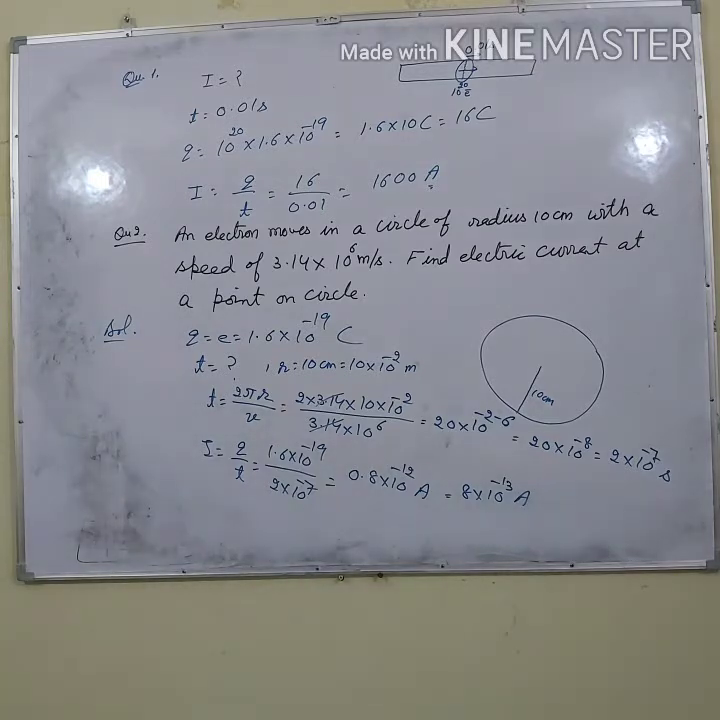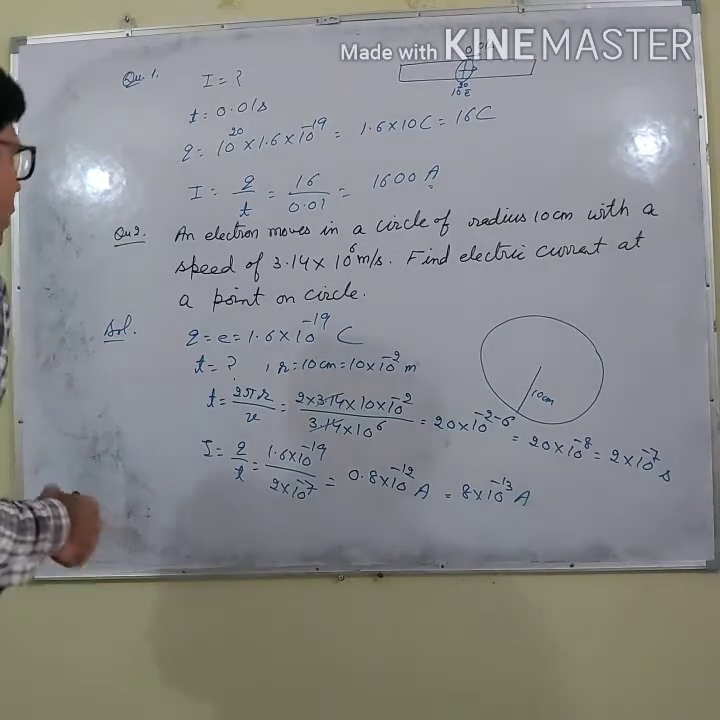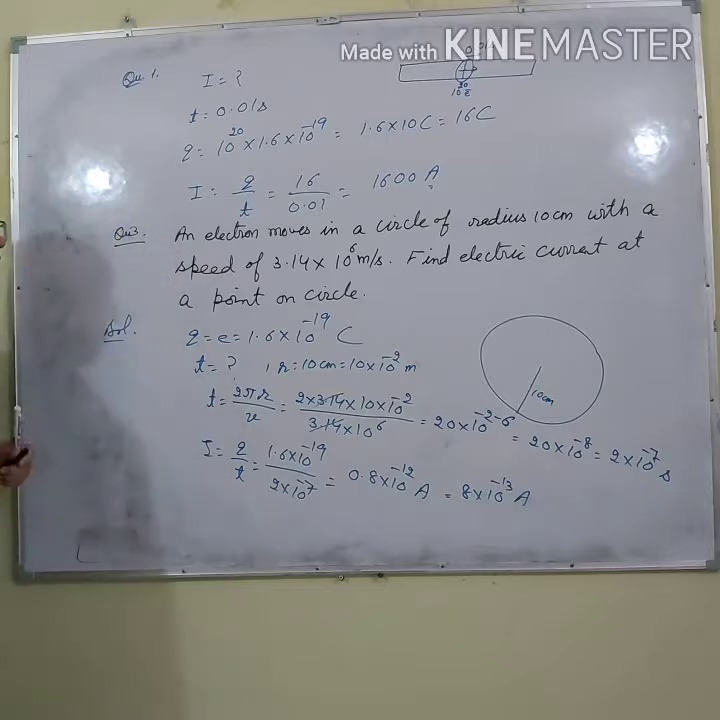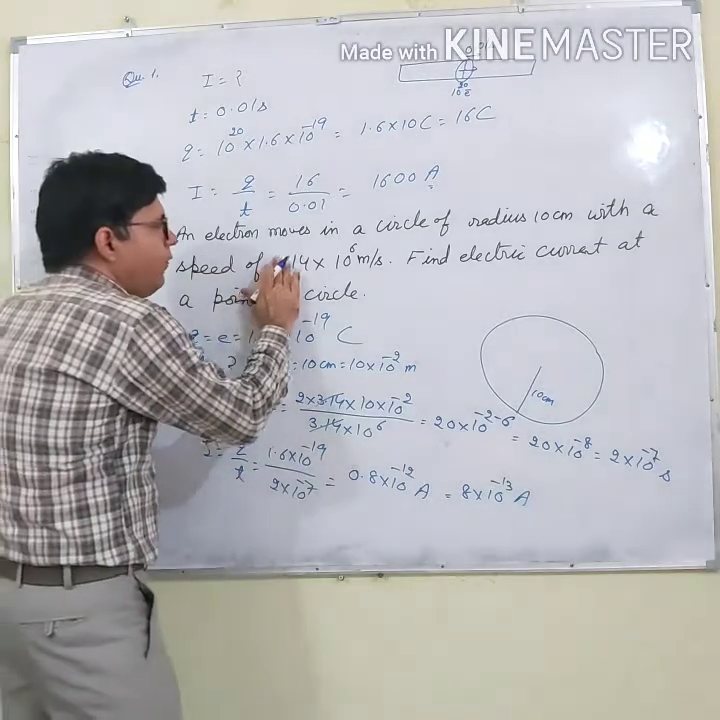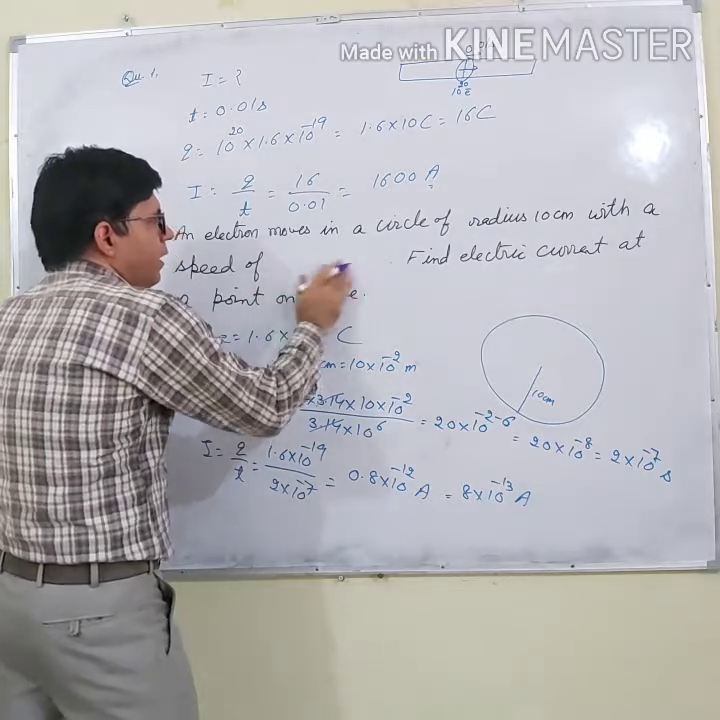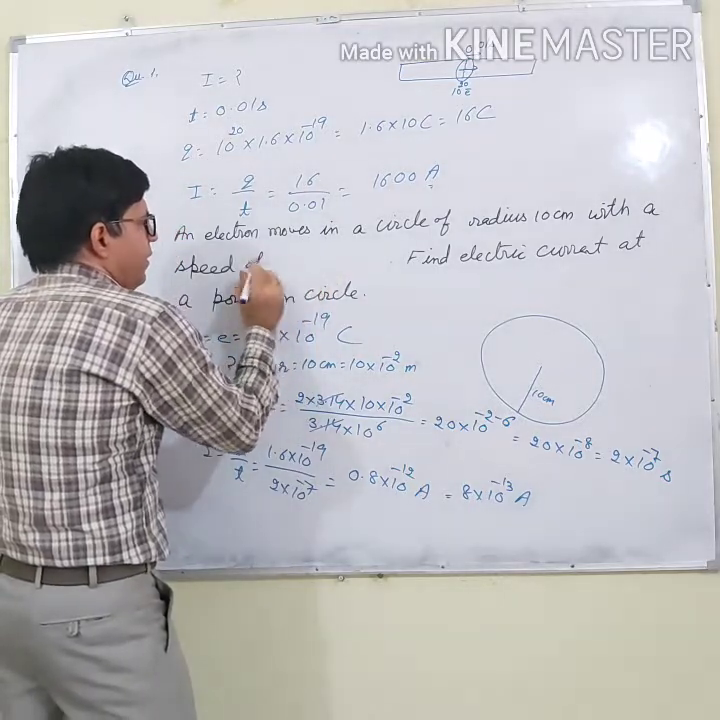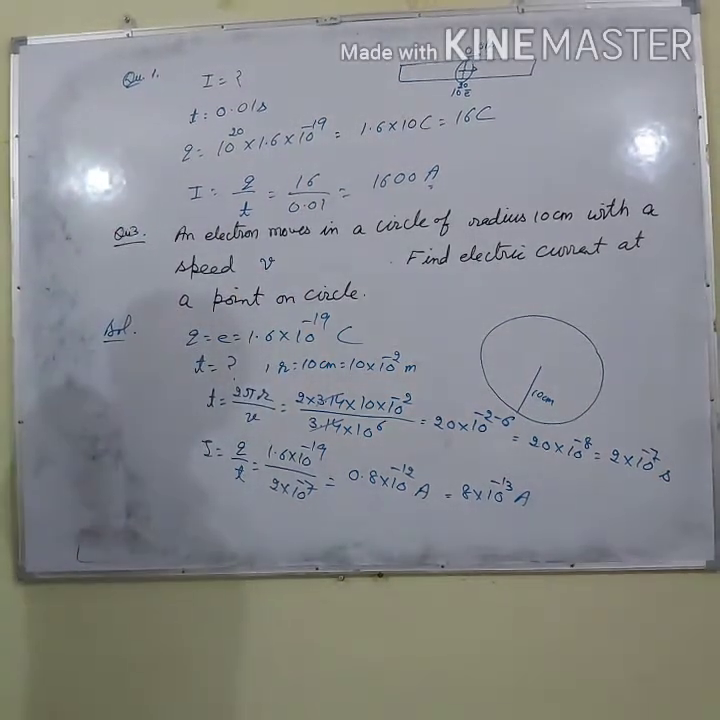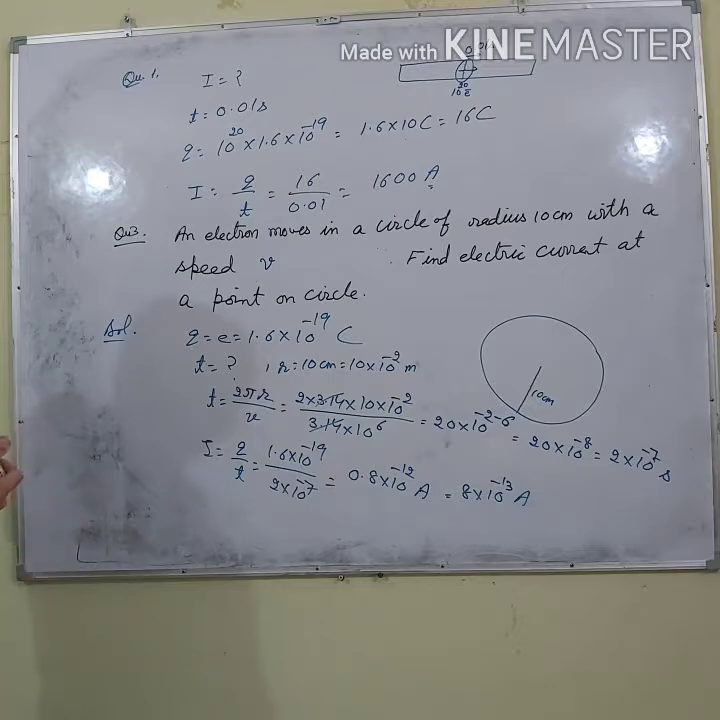Now, the next question is question number 3. Let us say I am making some changes in this question, so it will become question number 3. In place of the given speed, we say it moves with the speed V, and calculate the current at a point on the circle. I have not given the value of the speed, only that it is moving with the speed V. Now what will be the answer?